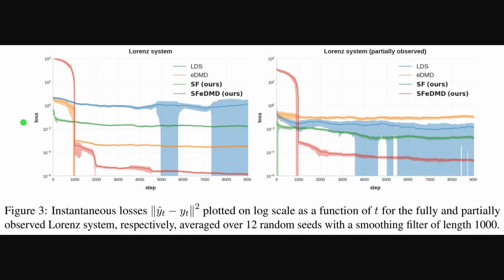Moving to the results, we are looking at 2 loss curves for the Lorenz system, with full observation on the left and partial observation on the right. The graphics show instantaneous squared error on a log scale over steps, which lets you compare decay rates across methods. You can see the red spectral filtering with nonlinear observables steadily dropping to the lowest band, while the green spectral filtering also improves but plateaus higher. Meanwhile, the blue linear dynamical system baseline wanders and inflates under partial observation, which highlights the benefit of time aggregation.